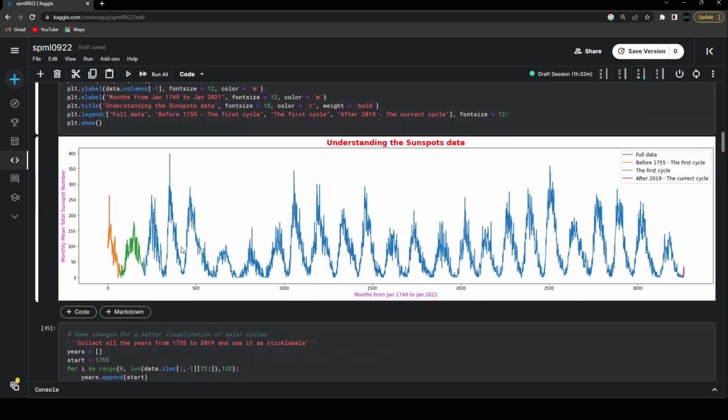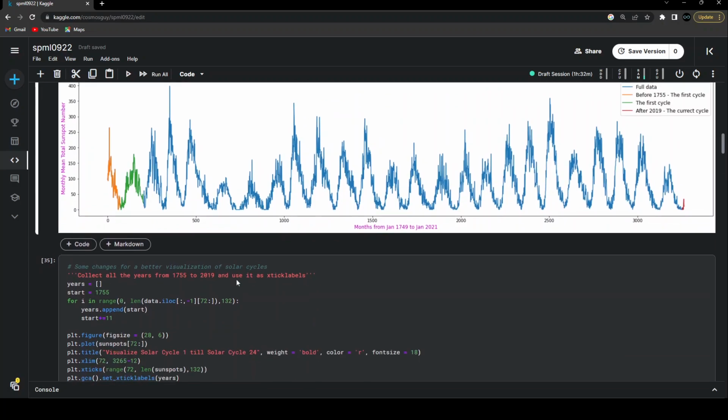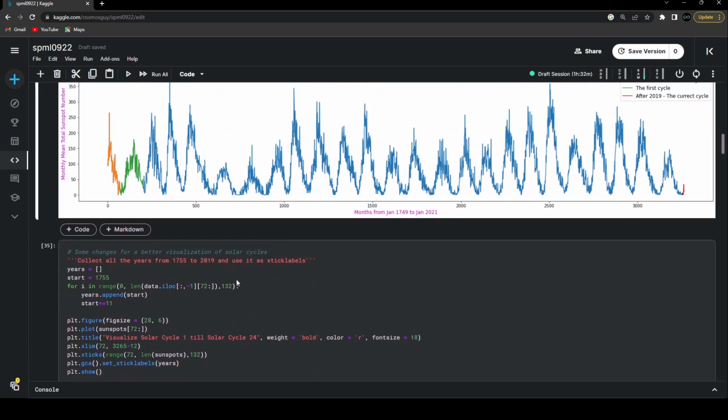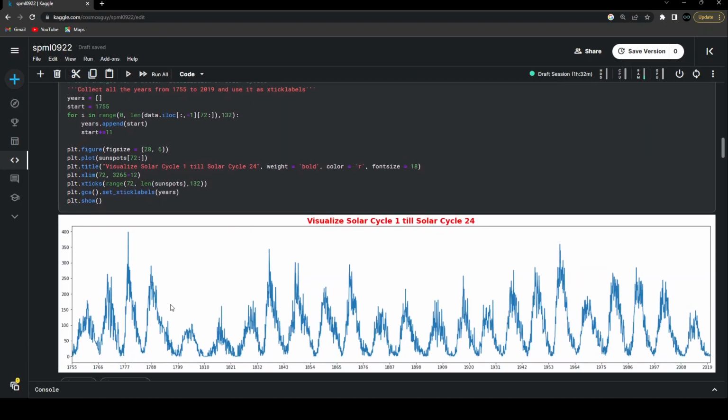And now, in order to visualize the solar cycle properly in terms of years, I'm again going to do some extra coding so that it's properly visualized in a way that we are used to, the way that we saw in the earlier part of this video. So if you can see, the final output that we are having is, this is the first solar cycle.